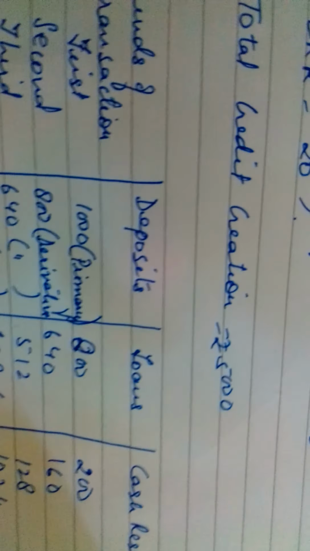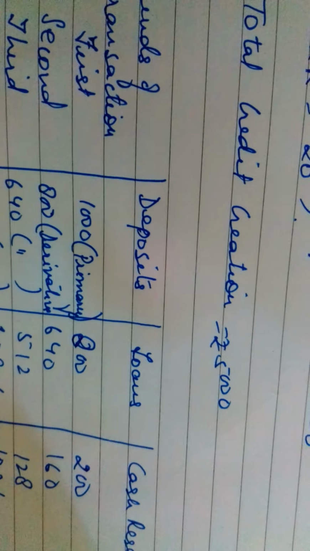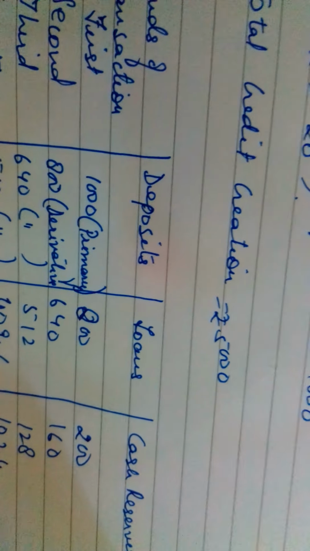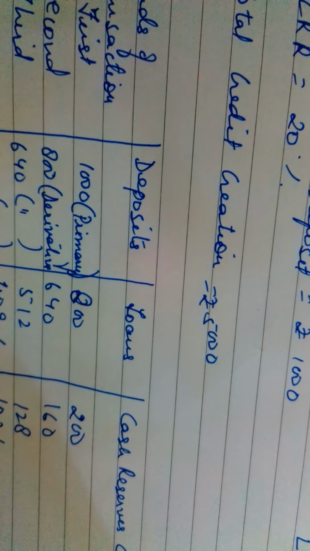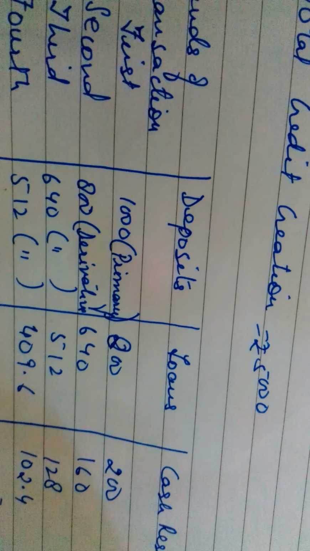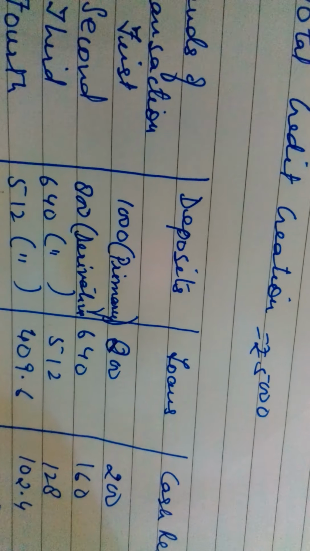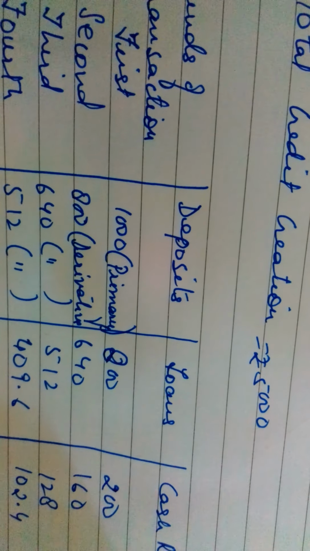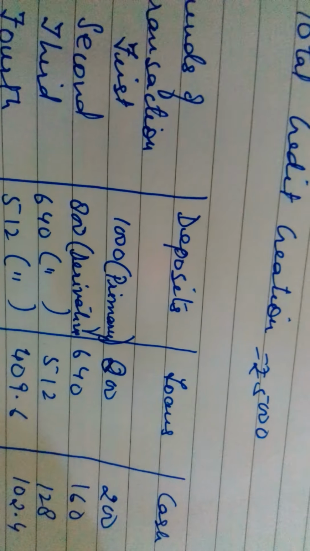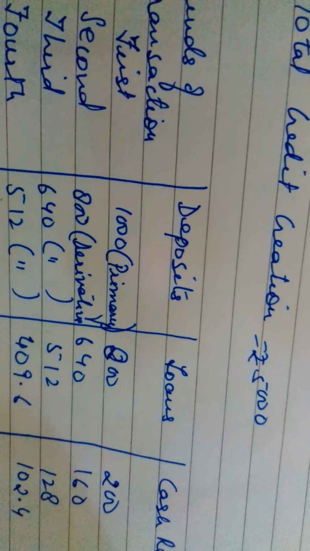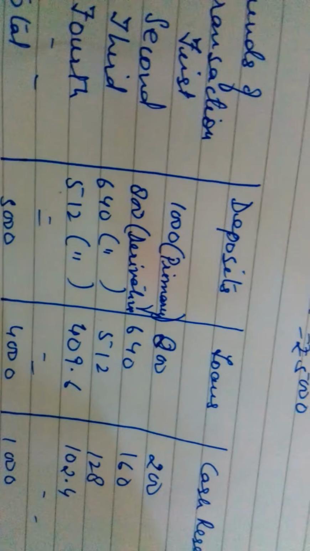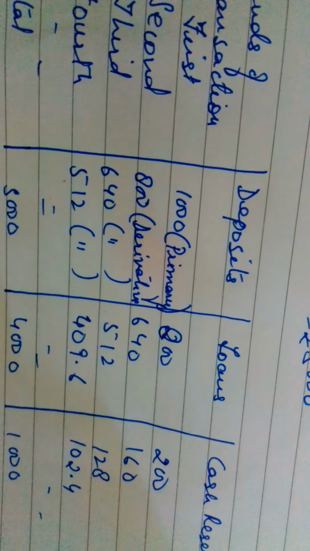Now this 640 in the third round will become your derivative deposit, that is the total deposit. Out of this 20% is 128 rupees, and this 128 will be your cash reserve, and 512 will be taken as loan. In the fourth round, let's take 4 rounds, not more than 4, because it will become very lengthy. In the fourth round, rupees 512 becomes the deposit, though it is not primary but derivative deposit, and the loan is 409.6 and cash reserve is 102.4. We have not shown the other rounds, the 5th, 6th, we have assumed that they go on so on.